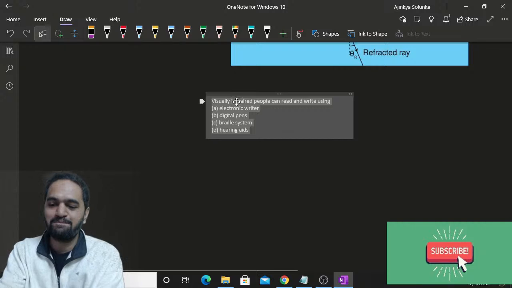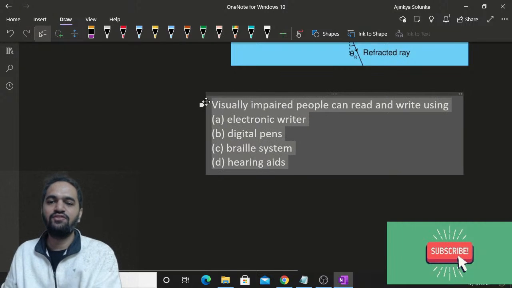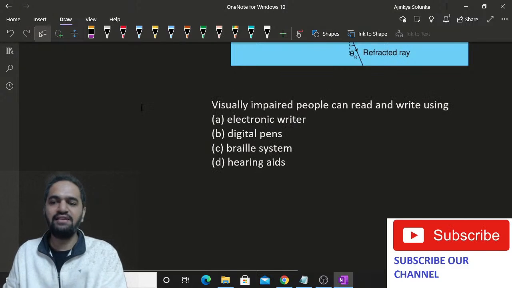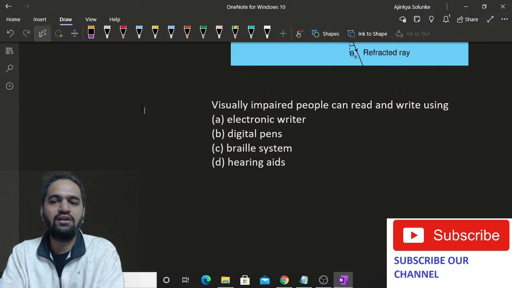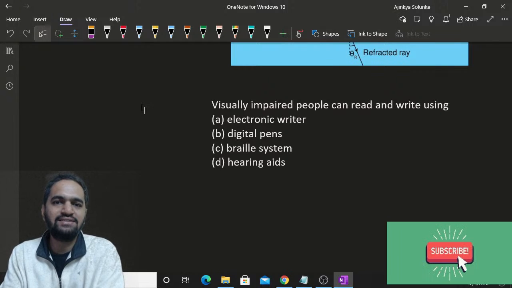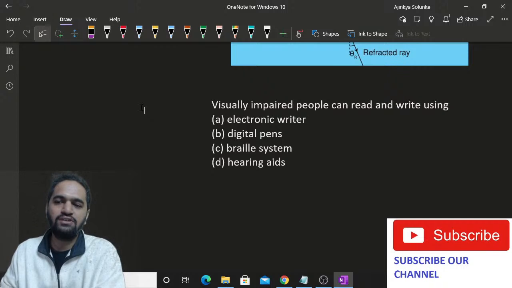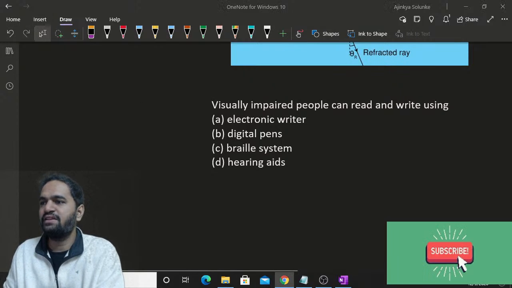Okay. Give me the answer for this. Visually impaired people can read and write using what? Visually impaired people, like those who cannot read, who have low eyesight or are not able to see. What do they use for reading and writing? A very simple question.